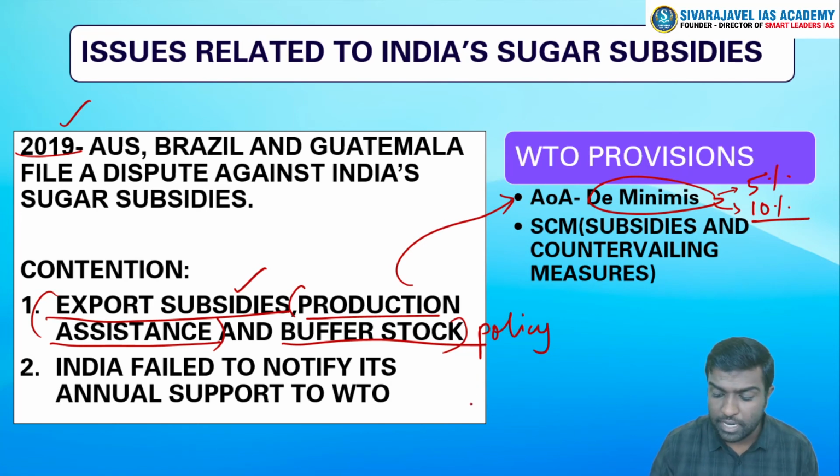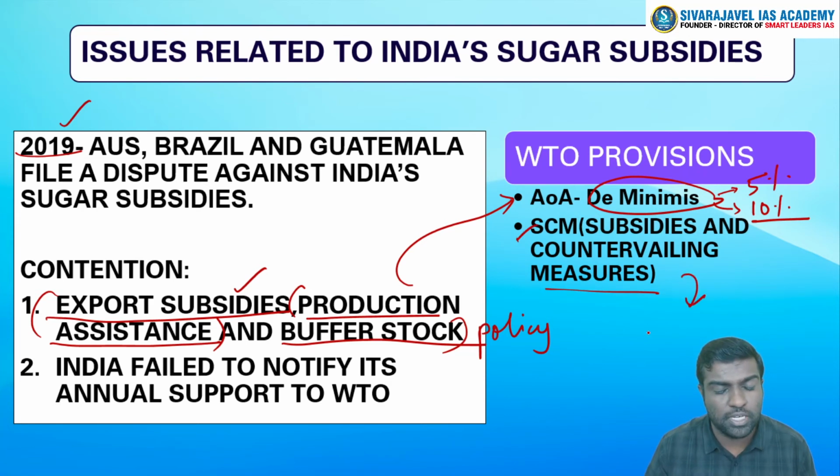The second is that under the subsidies and countervailing measures, this is another agreement where we talk about prohibited subsidies and how countervailing measures should be done, how parity should be achieved, how unequal preferential treatment should not happen. All these details are there in the SCM agreement. Every year the government of India has to disclose its support programs to the WTO.